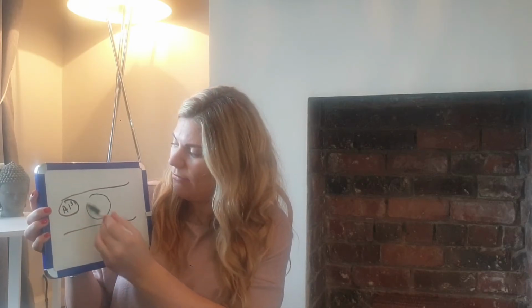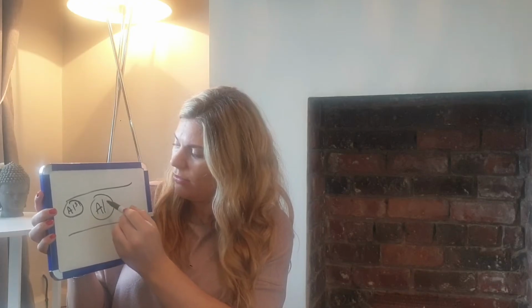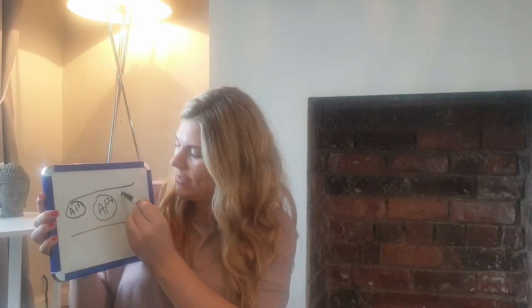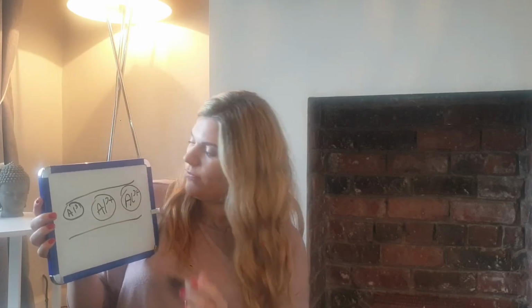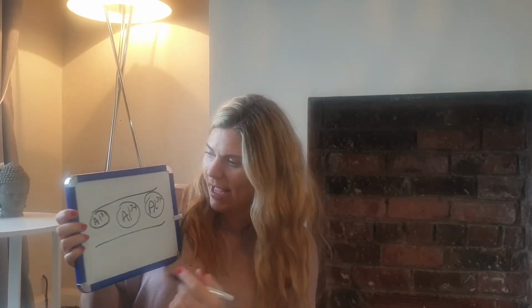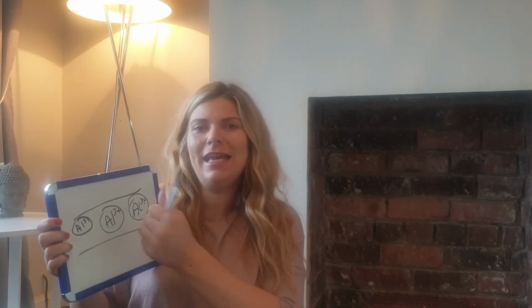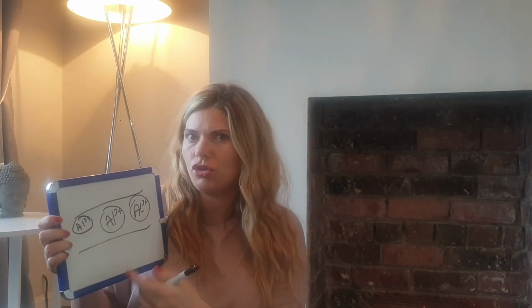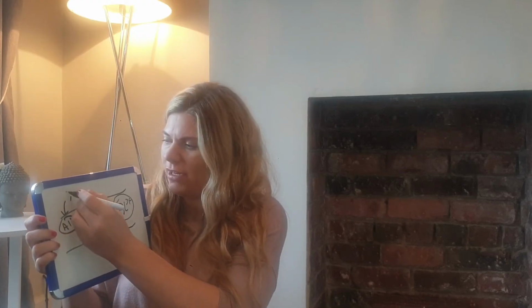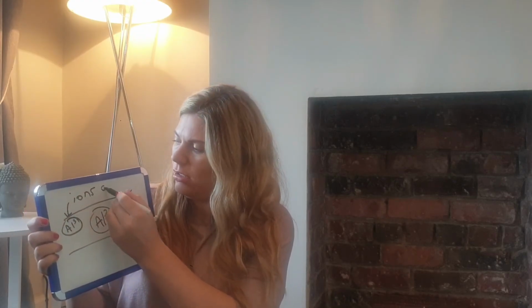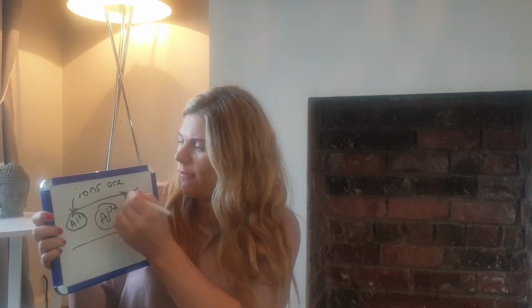I need a thinner pen really. Al3+. This is the ion for aluminium. So if you can imagine, I've got a block of aluminium, pure aluminium. So there are only aluminium atoms in there. And what happens in this giant structure is that you've got the fixed ions. So the ions are in a fixed position, which means they don't move. Ions are fixed.